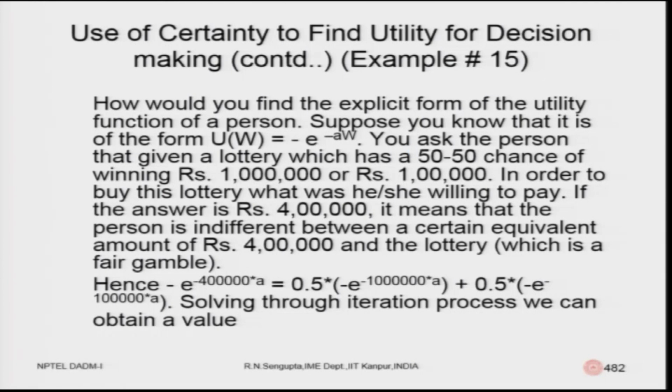If you equate them, what is the only unknown? The only unknown would be A, and you will do the iteration and find the value of A accordingly. So, you put these values in, and solving it you will get the value of A and proceed accordingly. So, you can have different types of utilities and do the calculations accordingly.